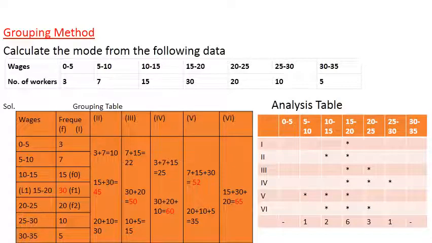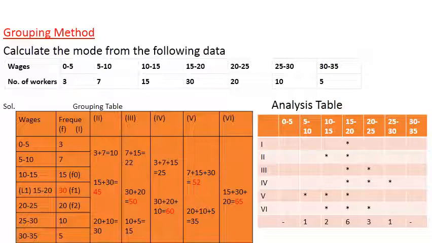Now you have to add in 3's. 3 plus 7 plus 15, 25. 30 plus 20 plus 10, that is 60. Then it is 5, leave it. Fifth column, leave the first one. So 3 you have to leave. Then add in 3's. 7 plus 15 plus 30, 52. 20 plus 10 plus 5, that is 35.